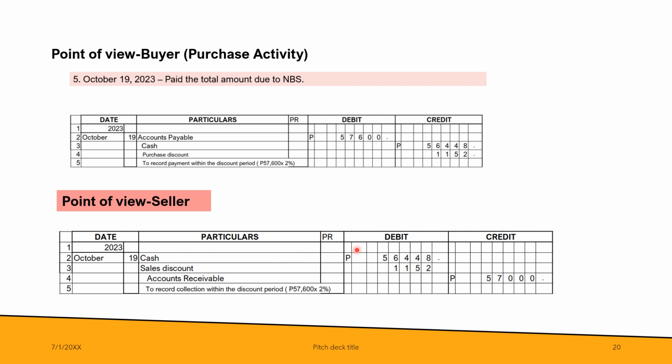You debit cash, 56,448. You debit sales discount, 1,152, and you credit accounts receivable, 57,600. So the sides just reverse. Meaning the entries under the credit column of the buyer become the debit column of the seller. Let's move on.